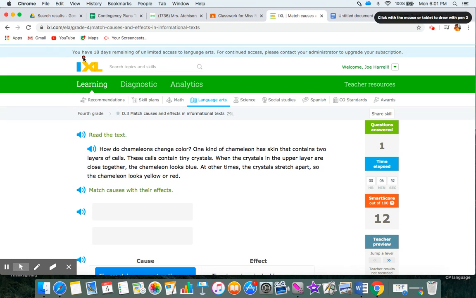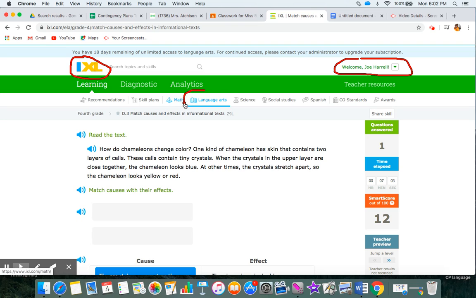So, go to IXL. As always, make sure you're logged in. If you're not, it's only going to let you do about 5 problems. In this case, go to Language Arts, because if you go to Math, it won't have these problems on it. Go to 4th grade. If you are struggling to remember which grade to go to, just go to the grade that you're in, which is 4th grade, and select Section D, Skill 3, Match Causes and Effects in Informational Texts.